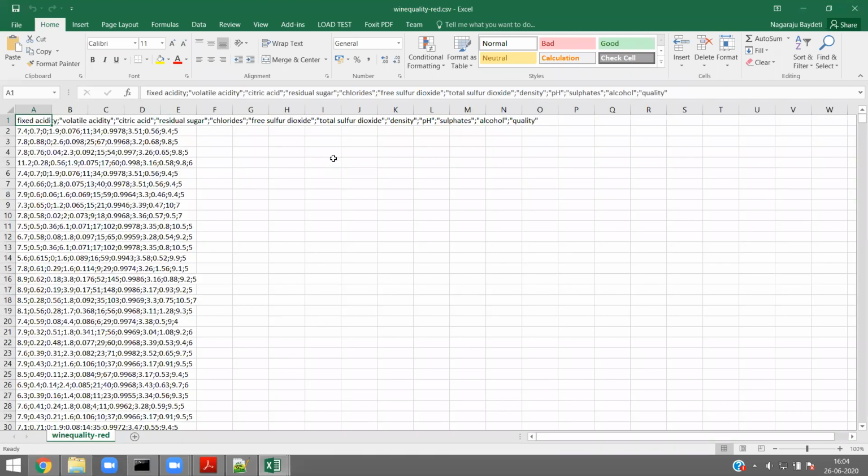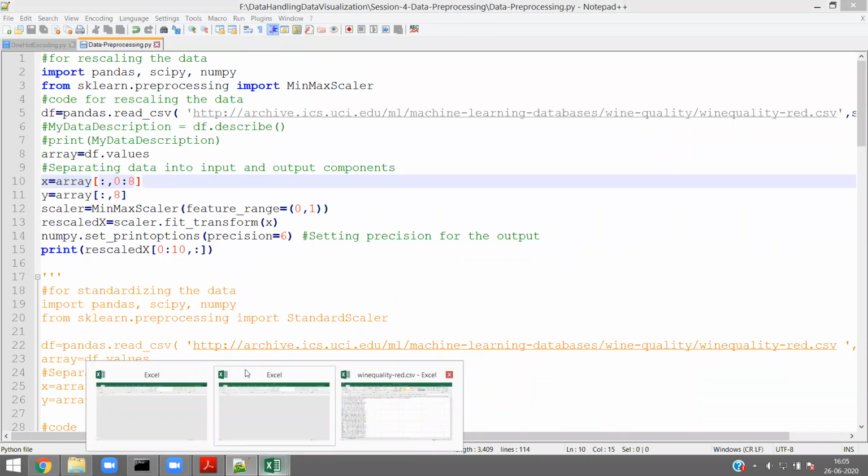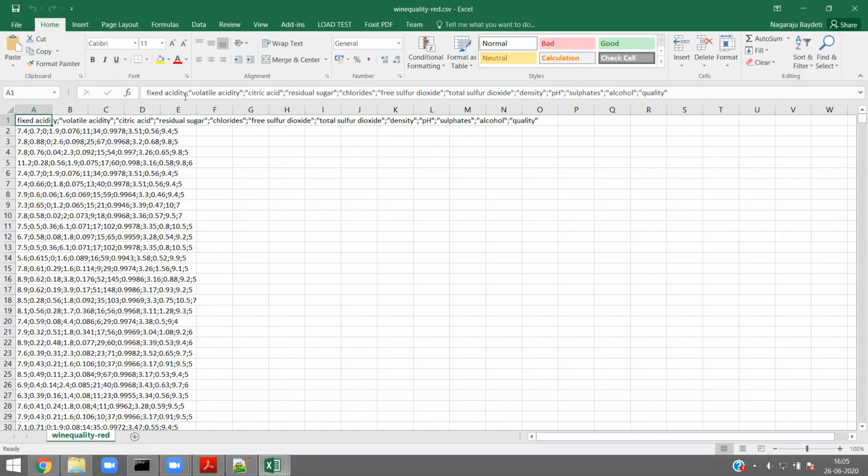Okay, fine. So here in my program, you can see x equal to array of 0 to 8. Actually 0 to 8 is our input component. Here you can see fixed acidity, volatile acidity, citric acid.